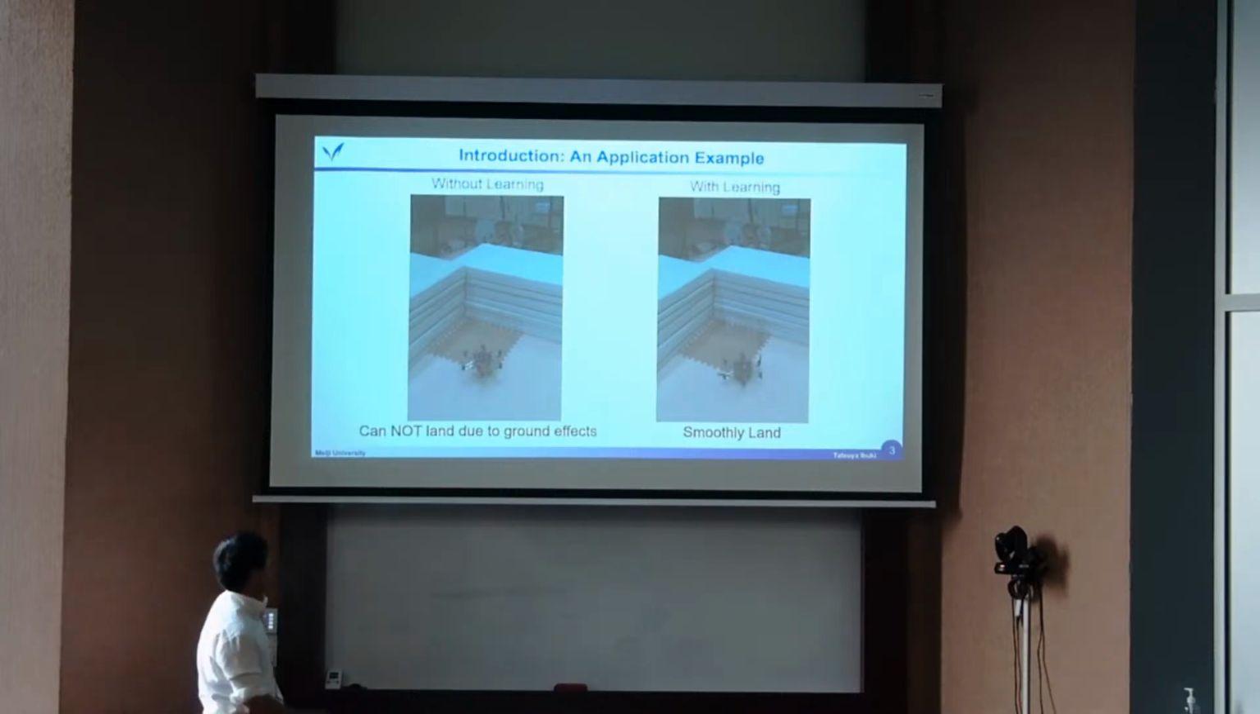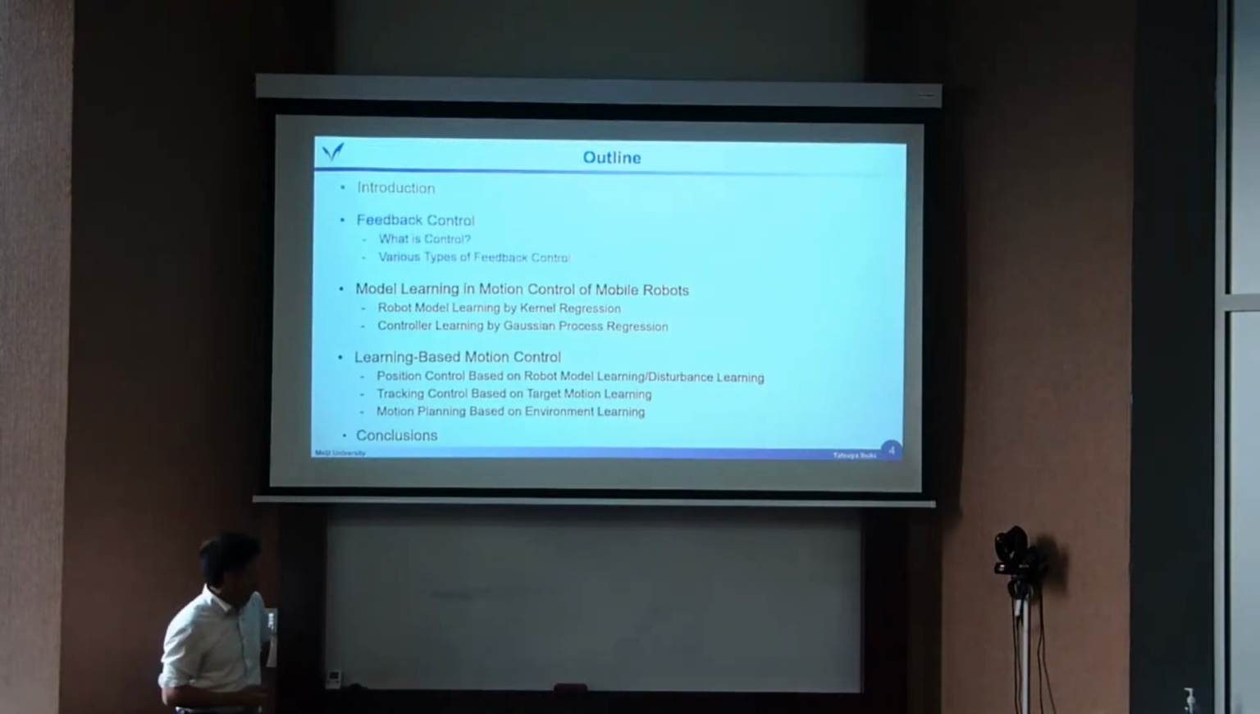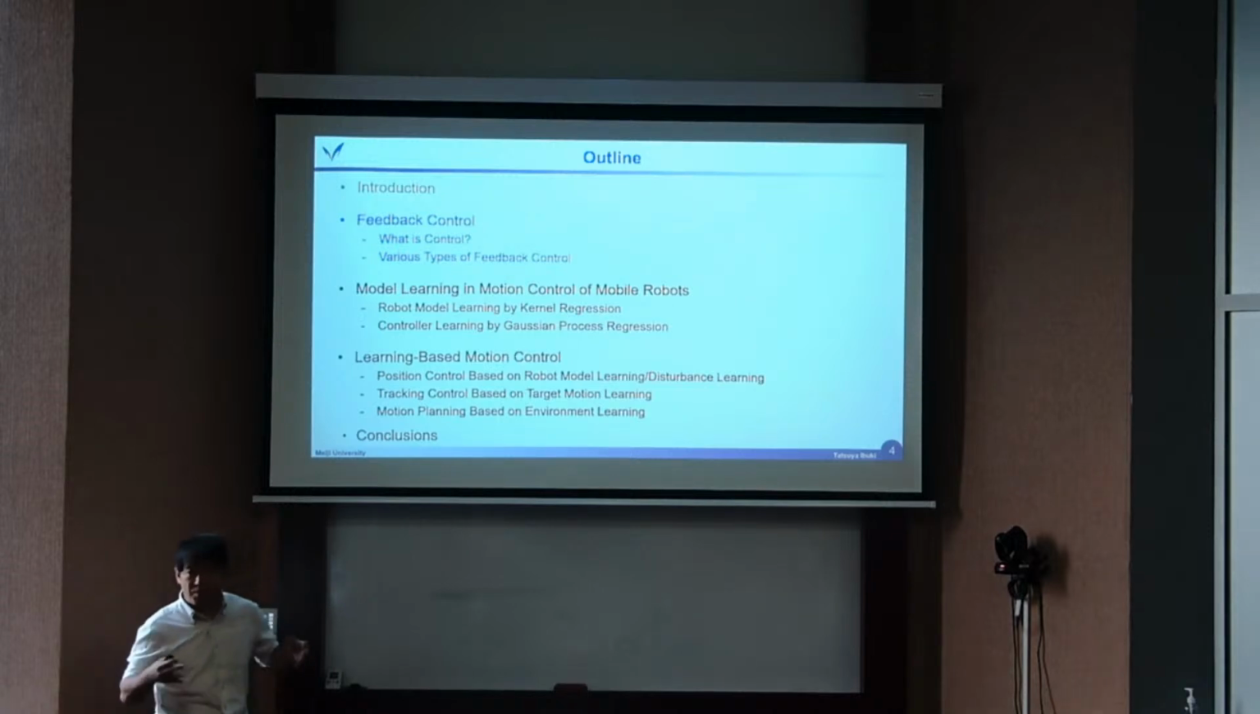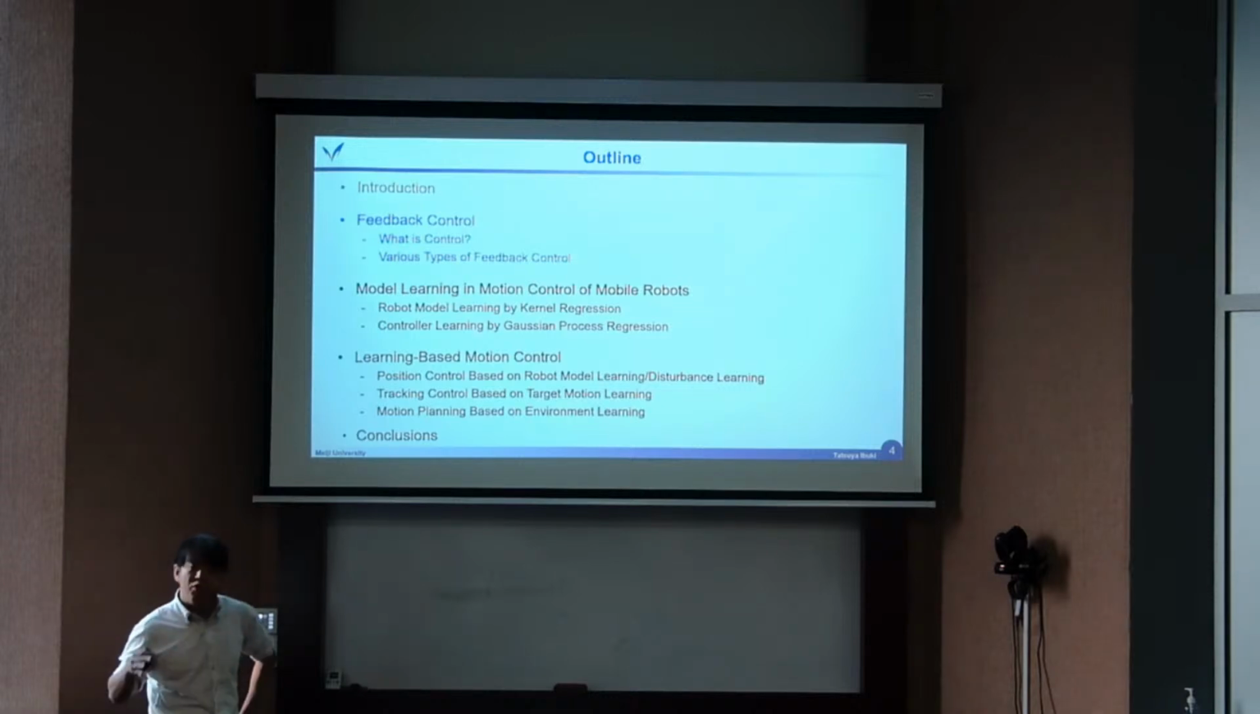Okay. So now, this is the agenda of this talk. We first briefly introduce what is feedback control. This is the main topic, feedback control. Then we introduce two main topics: modeling, the learning of the models of the unknown factors, and then, by using the learning results, we apply the learning-based motion control of mobile robots.